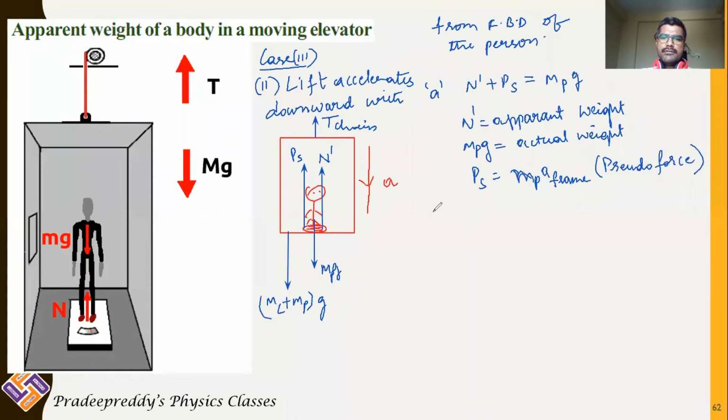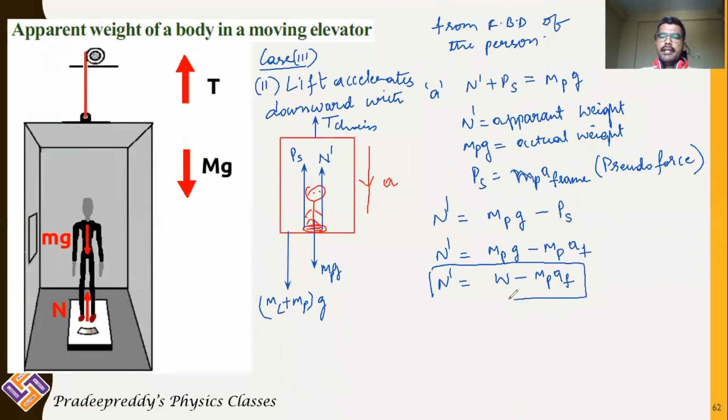Now substituting all these values, N dash is equal to mass of the person into acceleration due to gravity minus pseudo force. N dash is equal to mass of the person into acceleration due to gravity minus mass of the person into acceleration of the frame. Therefore, N dash is equal to W minus mass of the person into acceleration of the frame. Clearly, you can understand here N dash is less than W.